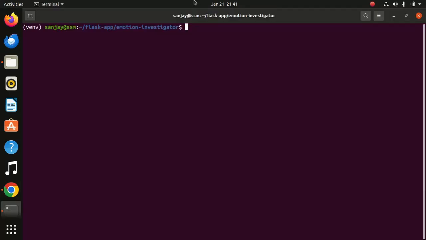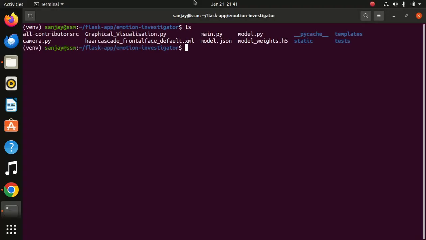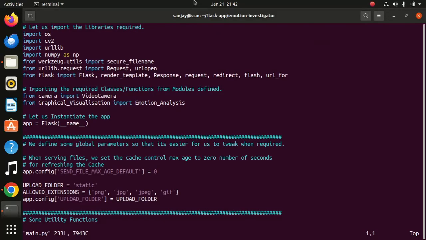First of all we'll see the source code. I will execute the program. This is all about Flask.